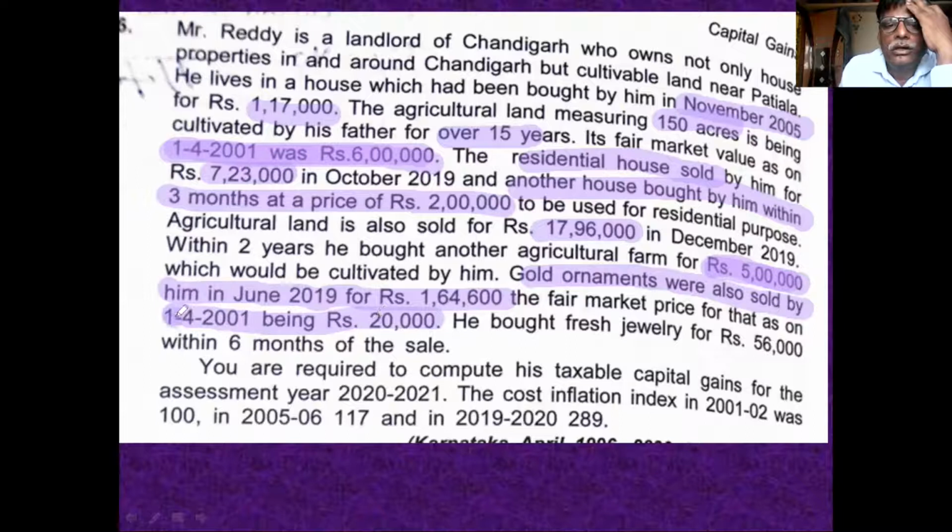This is the cost. Sale value and cost of ornament is given. He bought fresh jewelry for rupees 56,000 within 6 months from the date of sale. Then what about this 56,000?